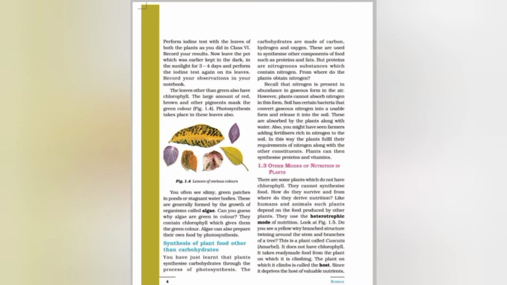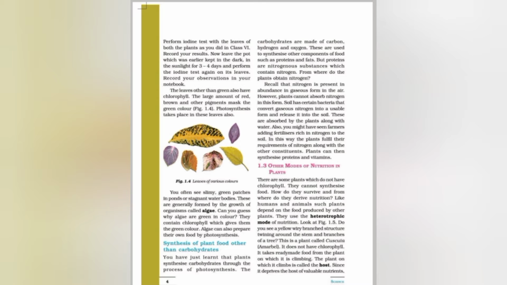Perform the iodine test with the leaves of both the plants as you did in class 6 and record your result. Now leave the pot which was earlier kept in the dark in the sunlight for 3-4 days and perform the iodine test again on its leaves and record your observation in your notebook.